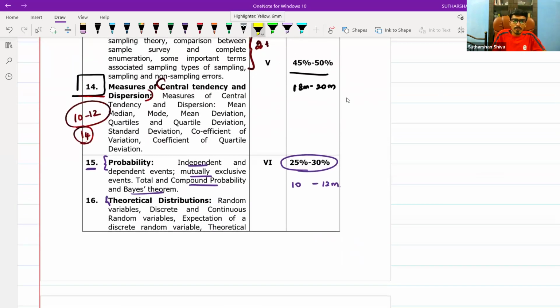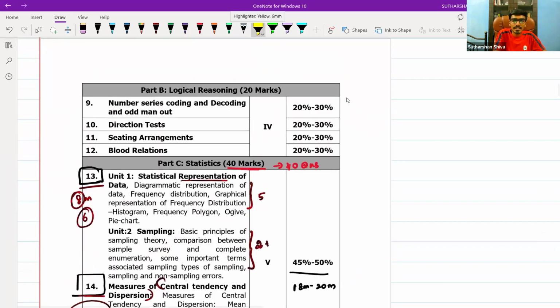Regarding probability, you need to include random variables. Random variable is also part of your chapter. They may not give it separately, since it is under theoretical distribution, but do random variables under the heading of probability, as you have problems on that. Okay, that is the statistics part done.